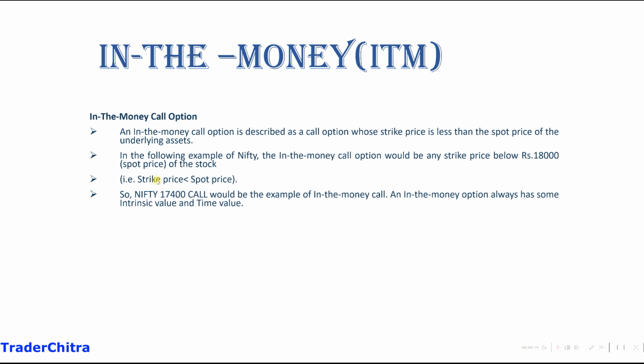So in that case, the strike price will be less than the spot price. Okay. So the Nifty 17,400 call would be an example for in the money. And an in the money call option always has some intrinsic value and time value.